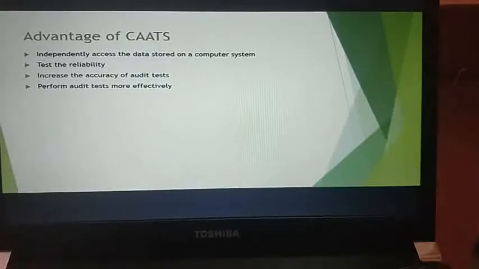Next, you have advantages of CAATs. The advantage is that you have independent access to the data which is stored in your computer system, and you can test how reliable the data is. Testing the reliability increases the accuracy of the audit test, and you're performing audit tests more effectively.